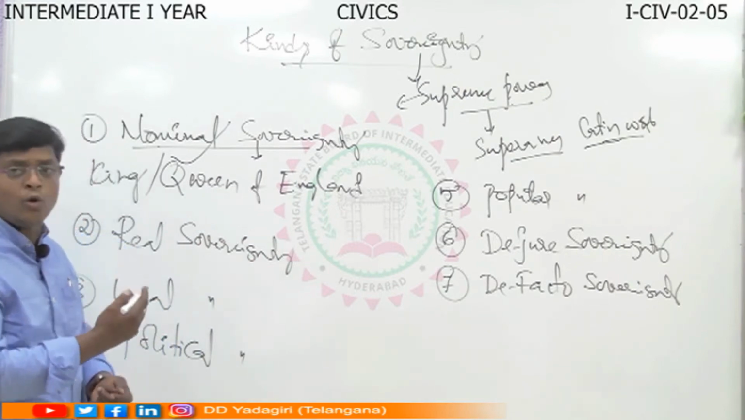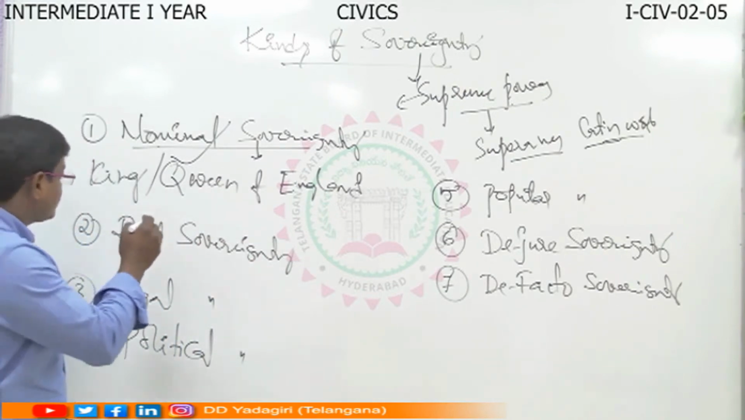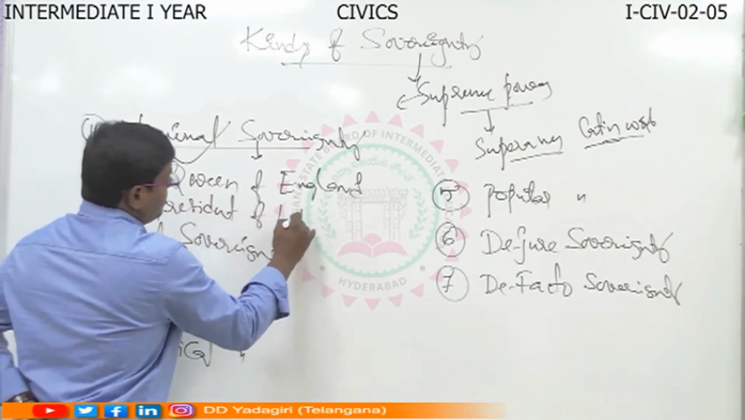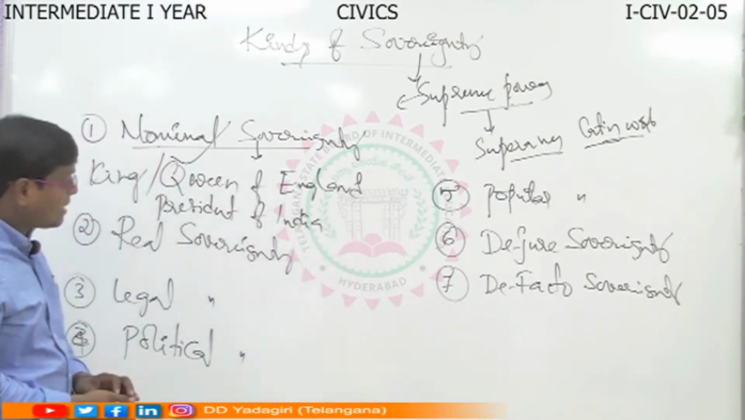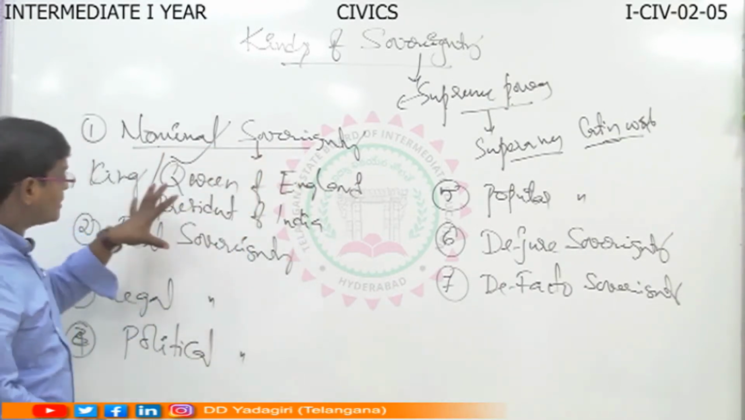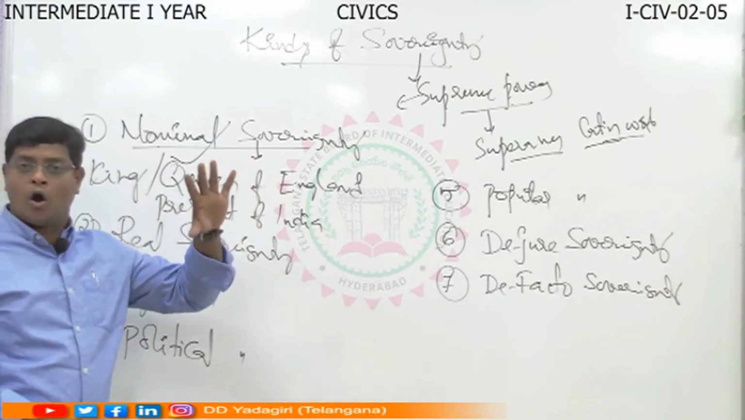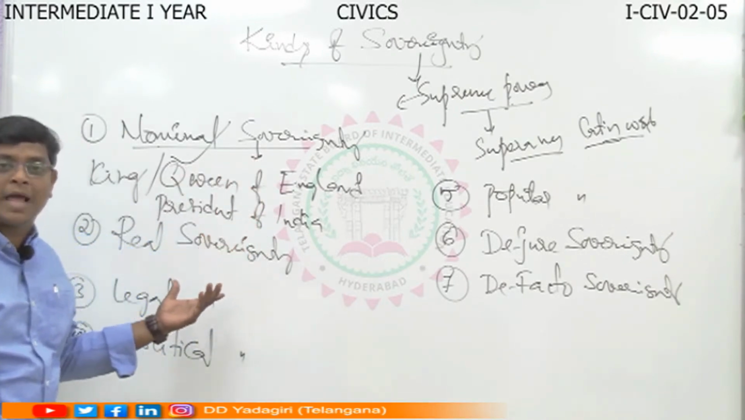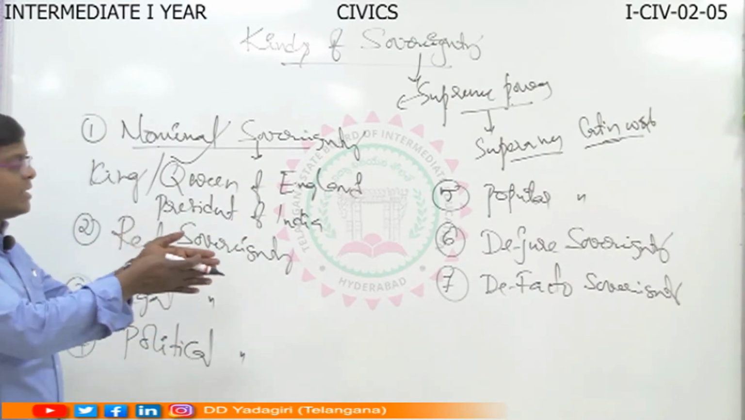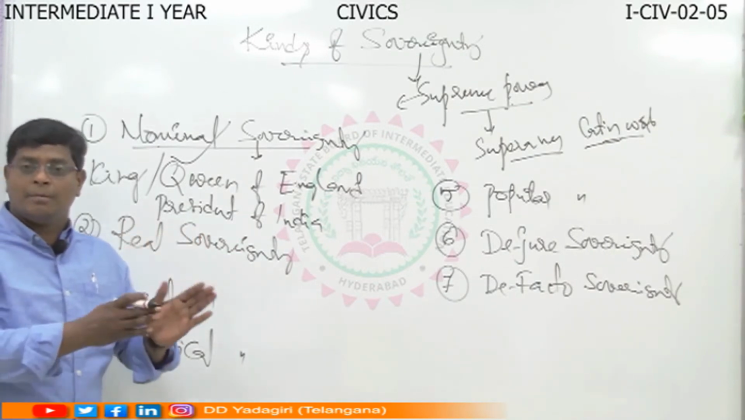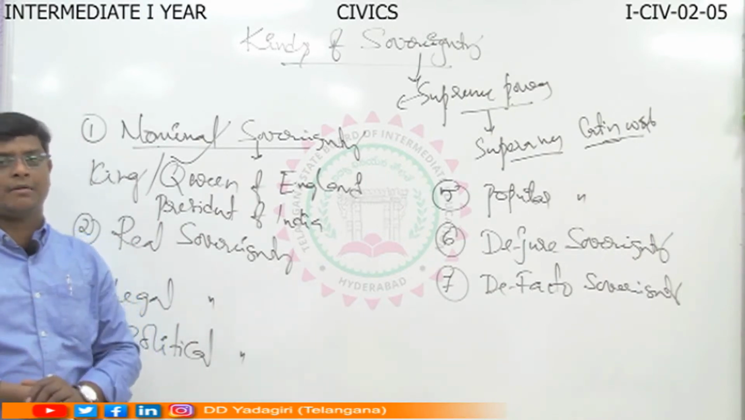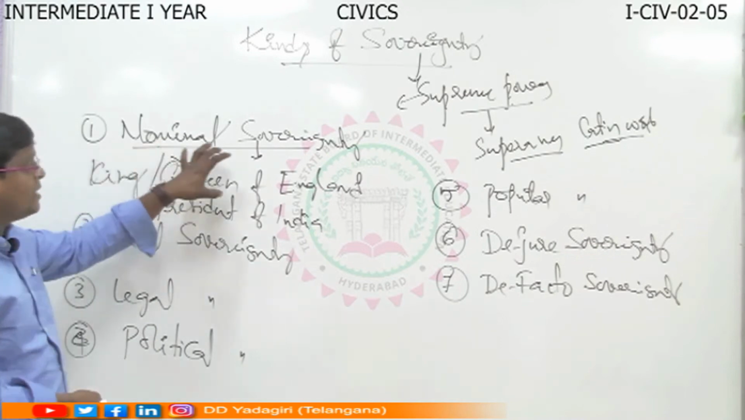Understood? In India, who is the nominal sovereign? President of India. The President of India is the best example of nominal sovereign, because on the name of the President of India, all those powers are enjoyed by the Prime Minister of India. Here, who enjoys the nominal powers? The President enjoys the nominal powers. The Prime Minister of India enjoys the real and practical powers. This is called nominal sovereign.